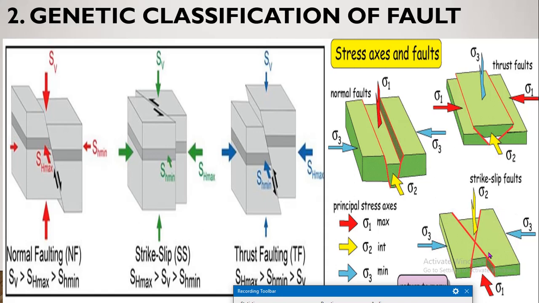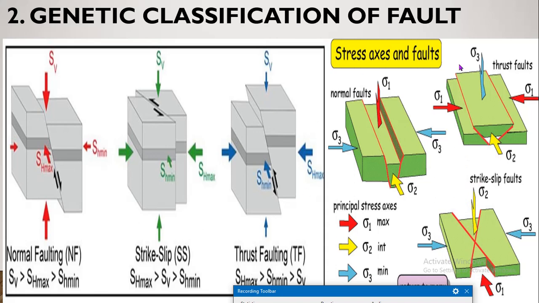In strike slip fault, sigma 1 is maximum, horizontal, and sigma 3 is minimum, that is also horizontal, but sigma 2, the intermediate axis, is vertical.